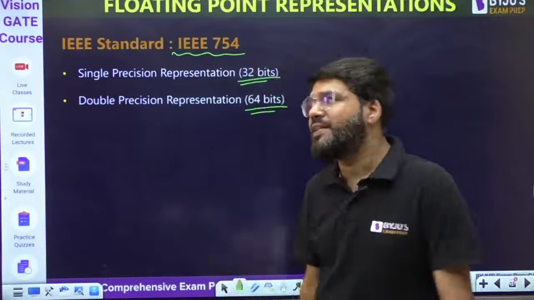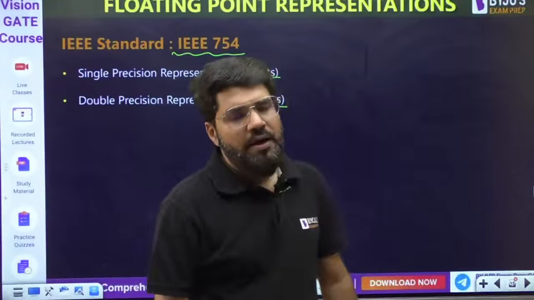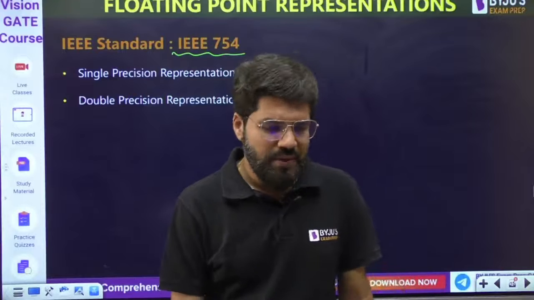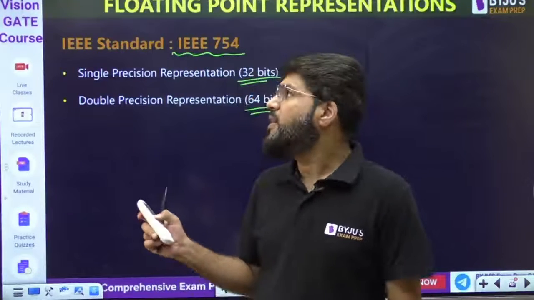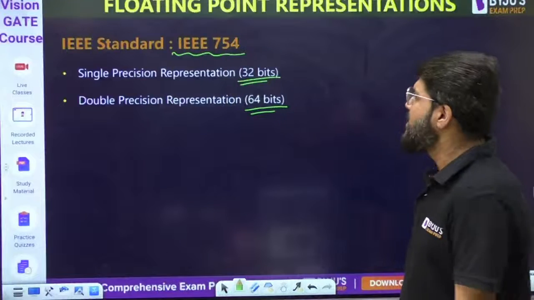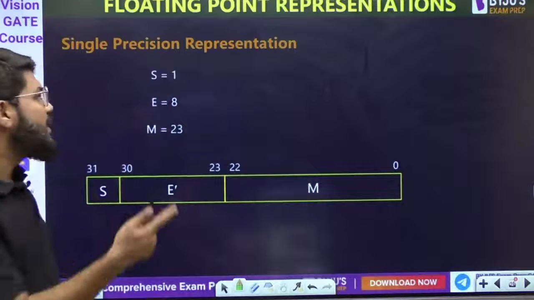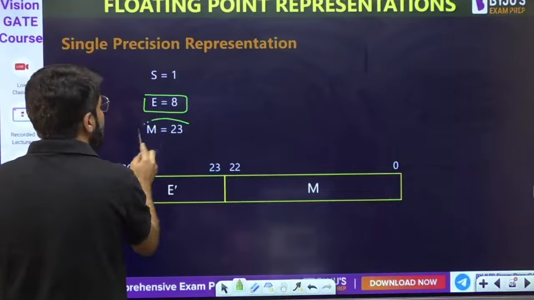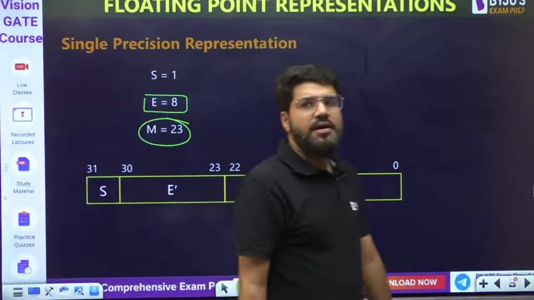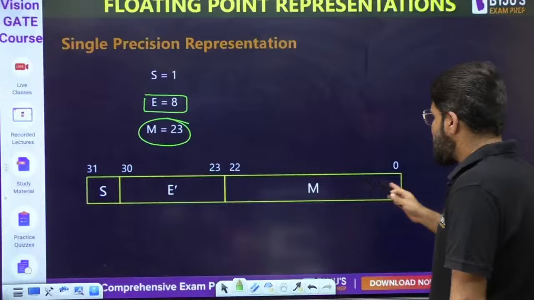Although from the GATE point of view or even the engineering services point of view, questions are expected more on single precision. But yes, let me cover both. So single precision representation: the sign will always be 1 bit only, but in single precision there will be an exponent of 8 bits. So 1 plus 8 is 9, and the remaining 23 bits are the mantissa. This is how we represent the number.